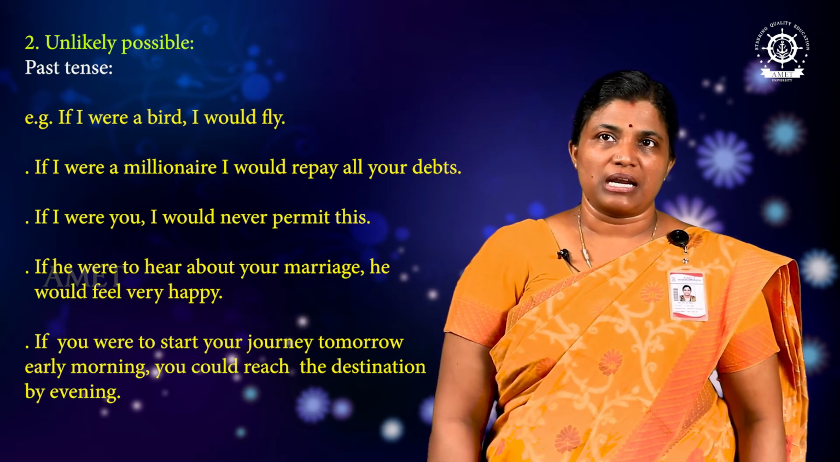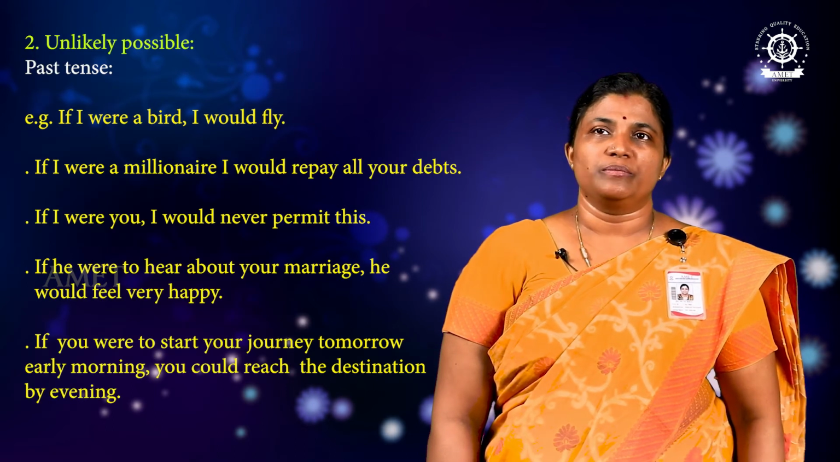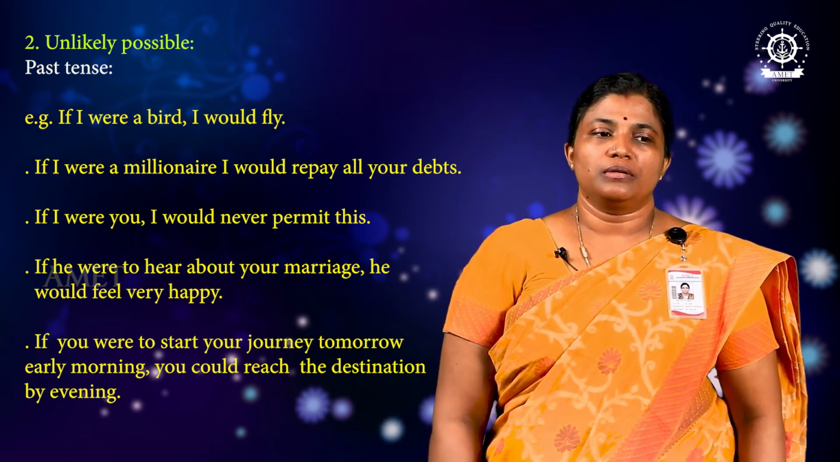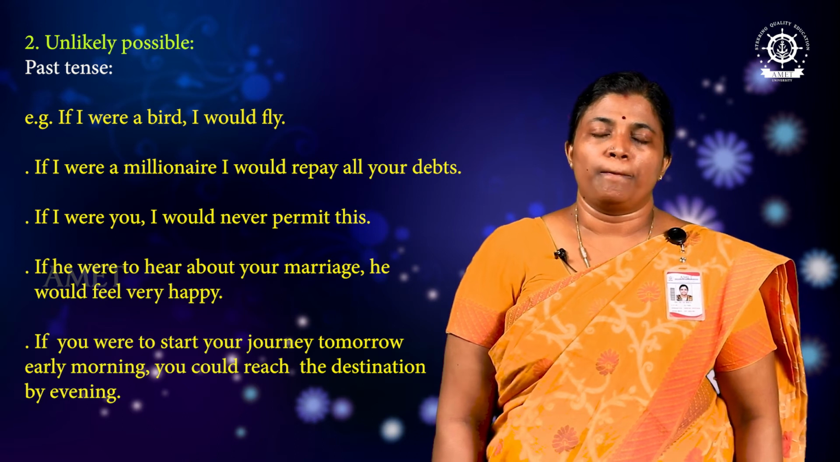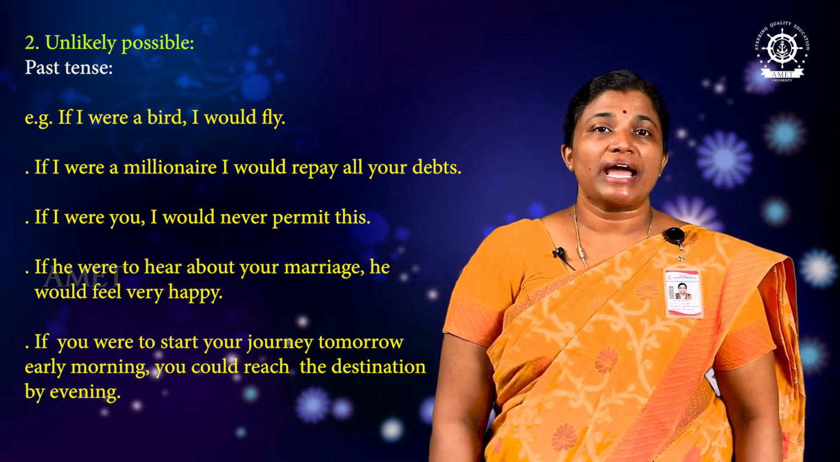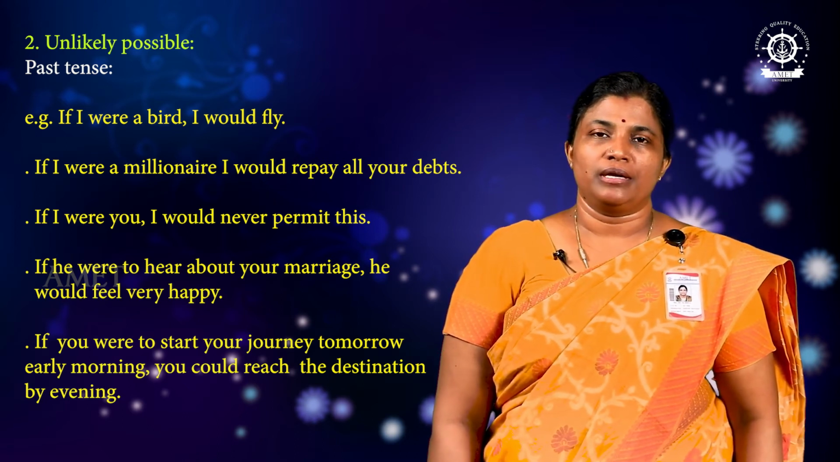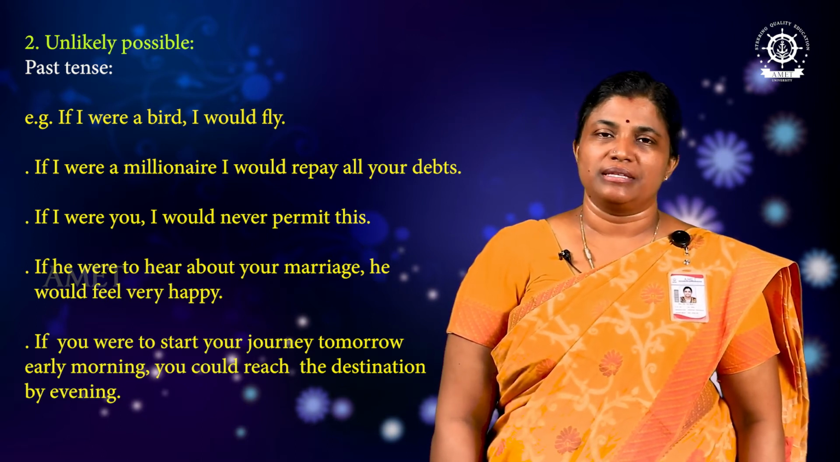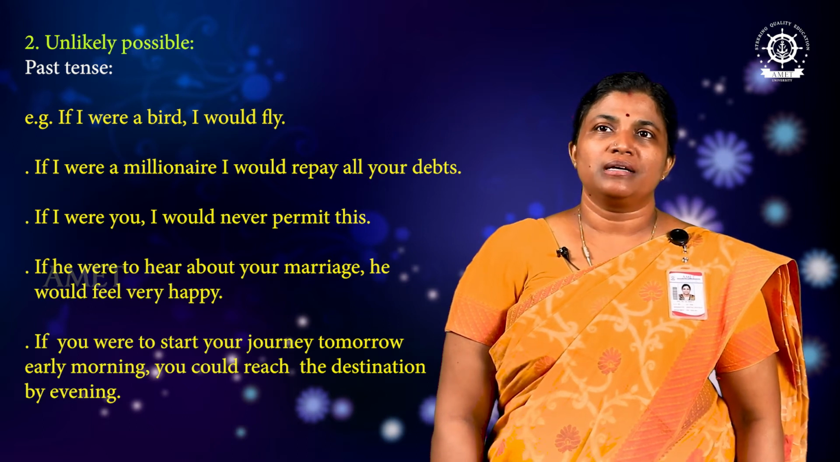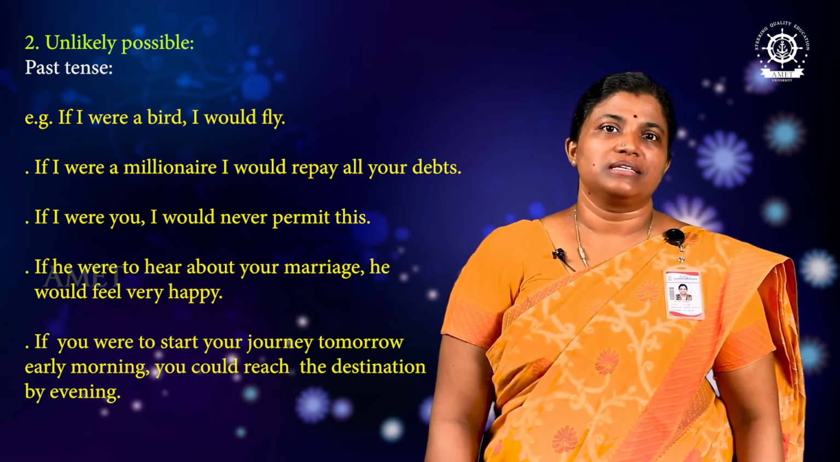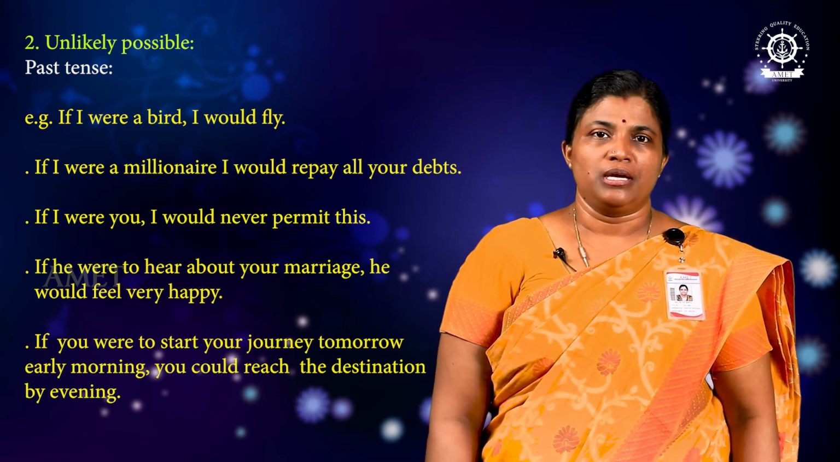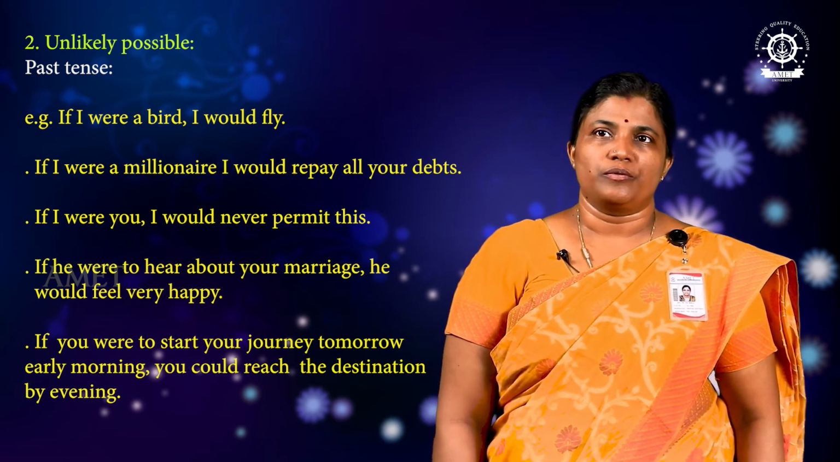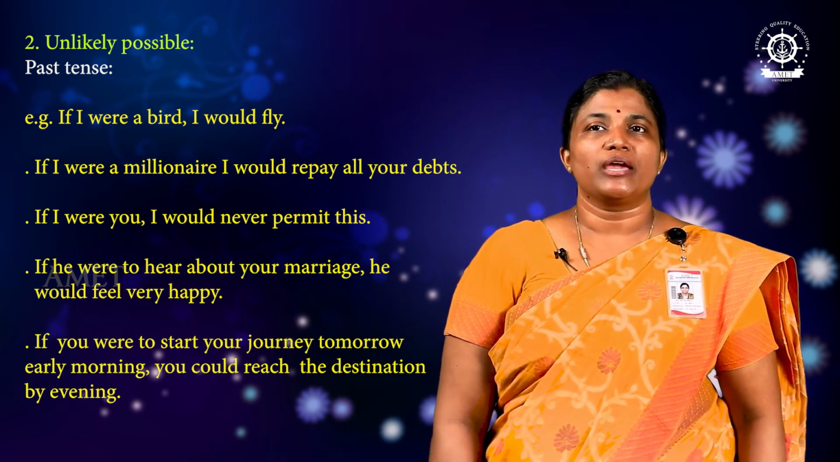Second type of conditional clauses, unlikely possible, that cannot happen. It is constructed using past tense. For example, if I were a bird, I would fly, which is not a real condition. You are not at all a bird and you cannot fly. This is the actual reality, but some imaginary condition like this can be created. Often we use it in spoken and written forms also.